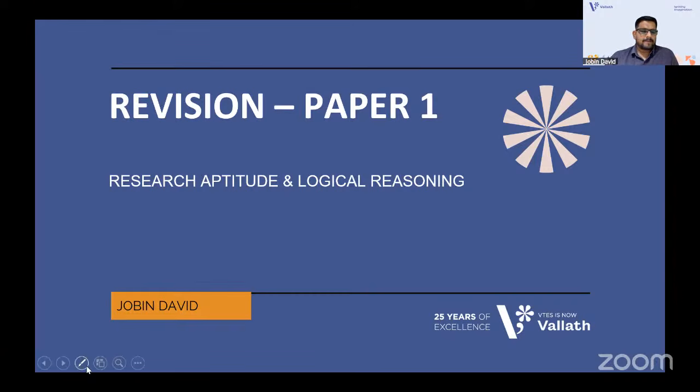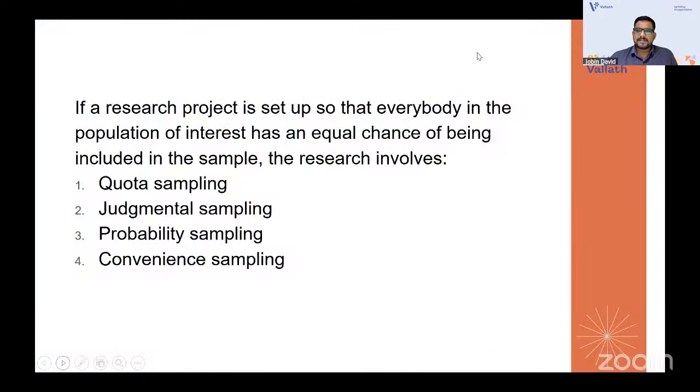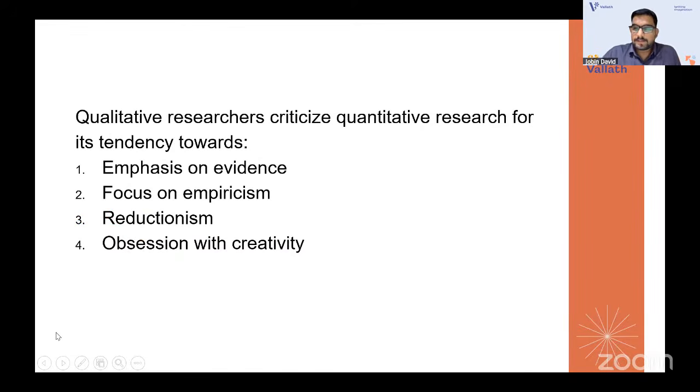Yeah, fine. Can we move on to the first question? The first question is about research aptitude and logical reasoning. If a research project is set up so that everybody in the population of interest has an equal chance of being included in the sample, the research involves dash. Judgmental, probability, convenience sampling? Yeah, the answer is probability sampling. If there is an equal chance of being included in the sample, it is called probability sampling. Okay, next one.